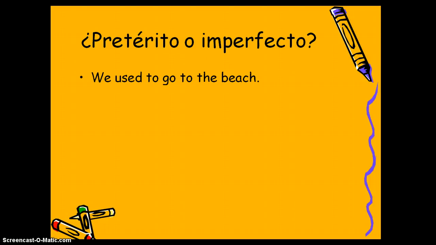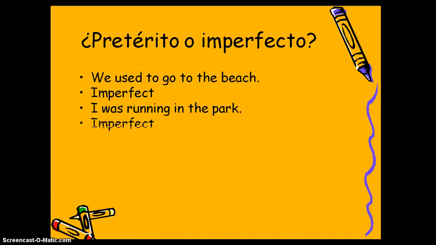When do we use them? What do you think? If we wanted to talk about we used to go to the beach, that's something that we did multiple times. There's no real specific beginning or end. We would use the imperfect. I was running in the park. What do you think? Preterite or imperfect? Imperfect for was-ing or worrying.